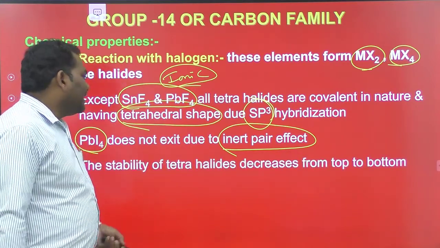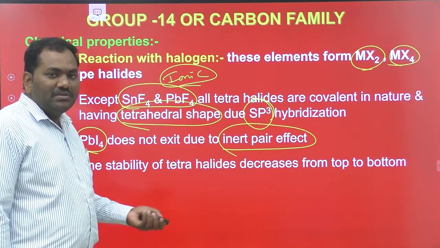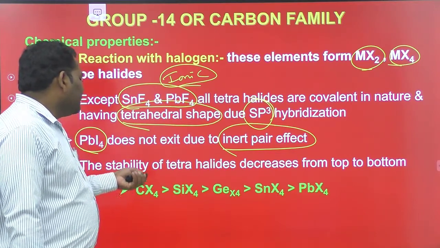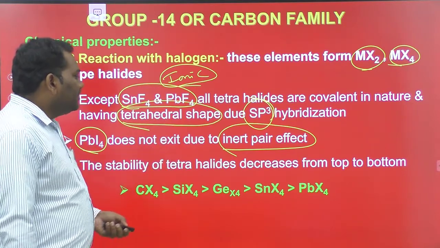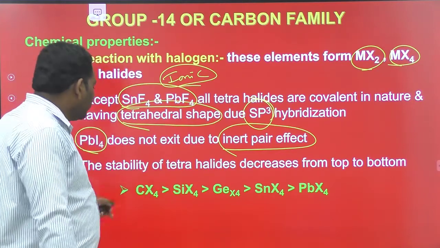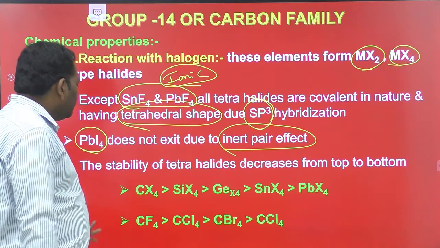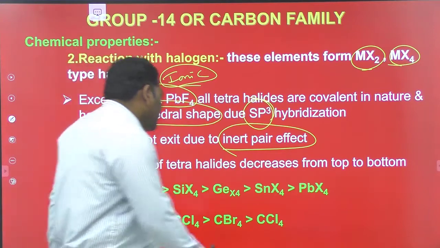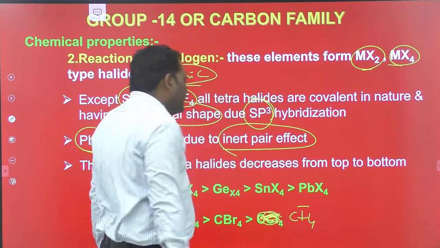The stability of tetrahalides decreases from top to bottom due to the inert pair effect. So the stability order is CX4 is greater than SiX4 is greater than GeX4, SnX4 and PbX4. Similarly, in the case of halides, if you take carbon as the common atom, the order of stability is CF4 greater than CCl4, CBr4 and then CI4.